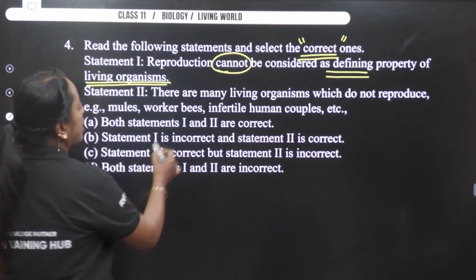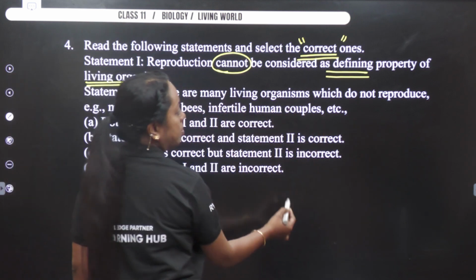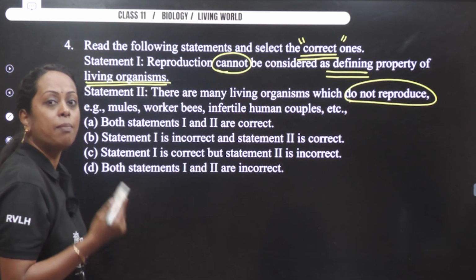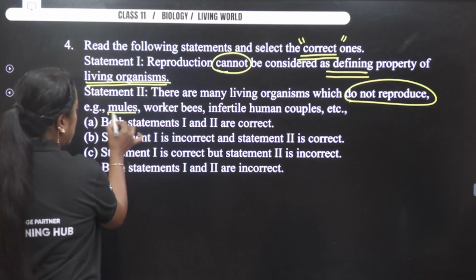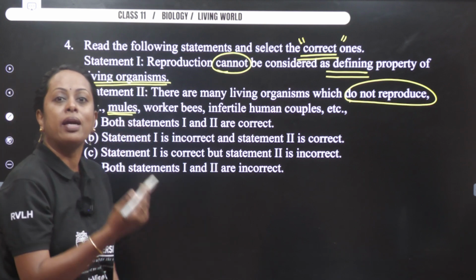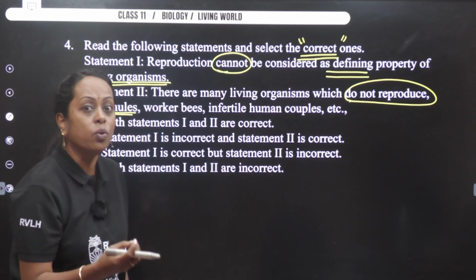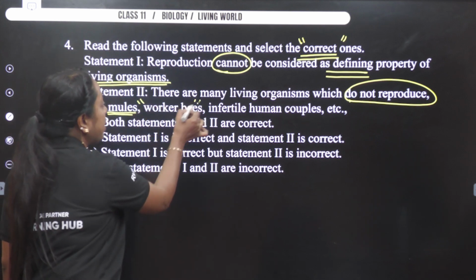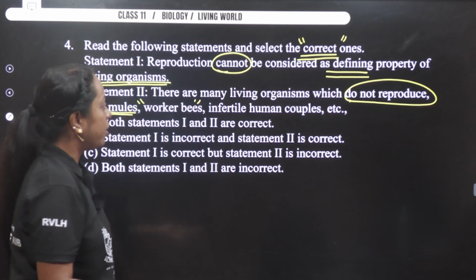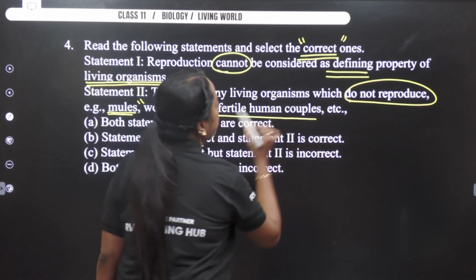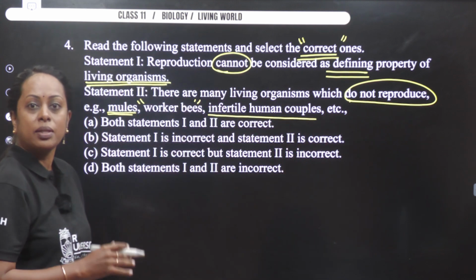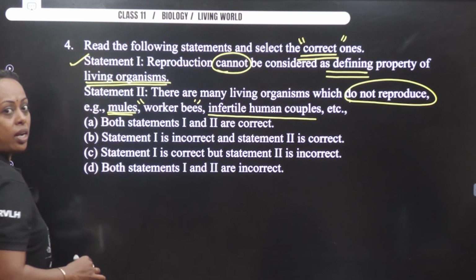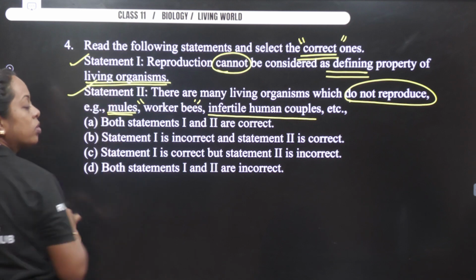The second statement says there are many living organisms which do not reproduce. And what were the examples that we have come across? Mules. A cross between a female horse and a male donkey produces a mule, which is sterile. Second, worker bees only work, they never reproduce. Infertile human couples. All three examples are actually living. So statement 1 is correct, and statement 2 is also correct.